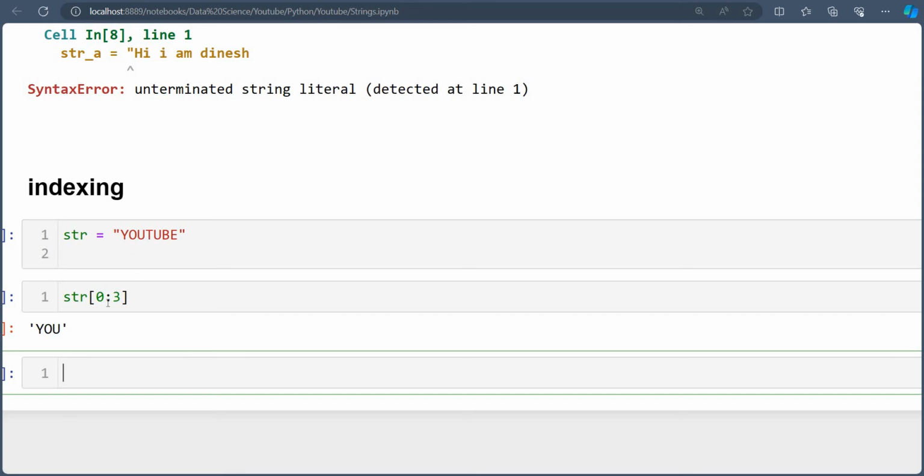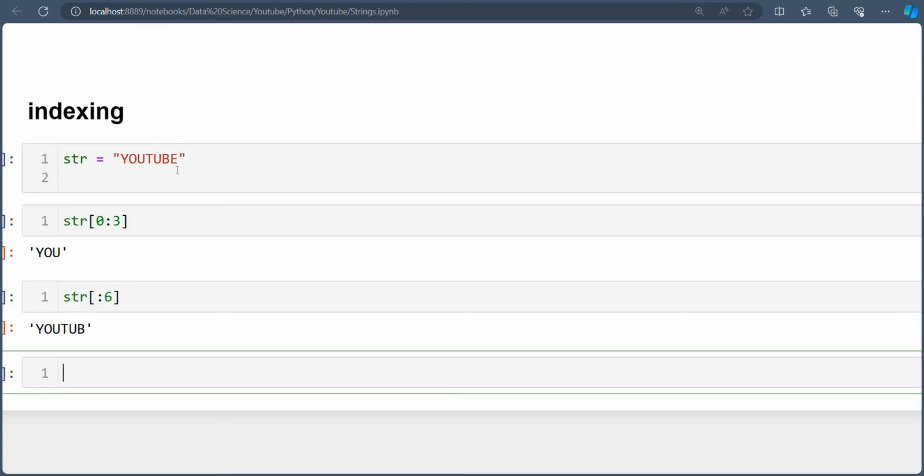Okay, so for indexing, the start begins from 0, 1, 2, 3, 4, 5, 6, and for the end, it is 1, 2, 3, up to U. Or you can remember it this way: if it ends at 3, our indexing will end at 2. So suppose I want the string from 0 to 6. Up to 6 is B, as we are seeing the end part, not the starting part. For the starting part, if it is 6, it was E, but it is at the end, so it ends at B.